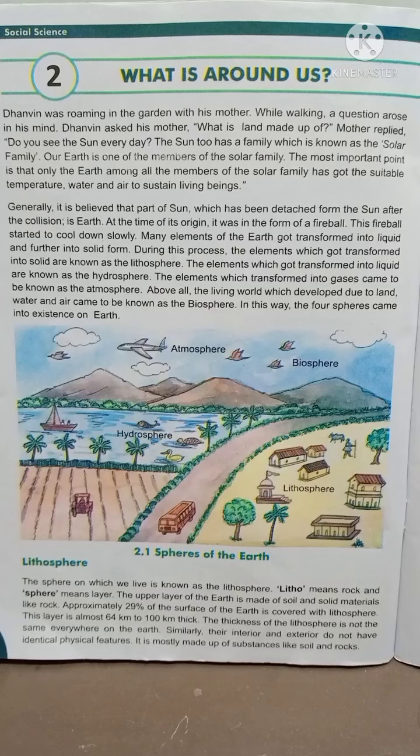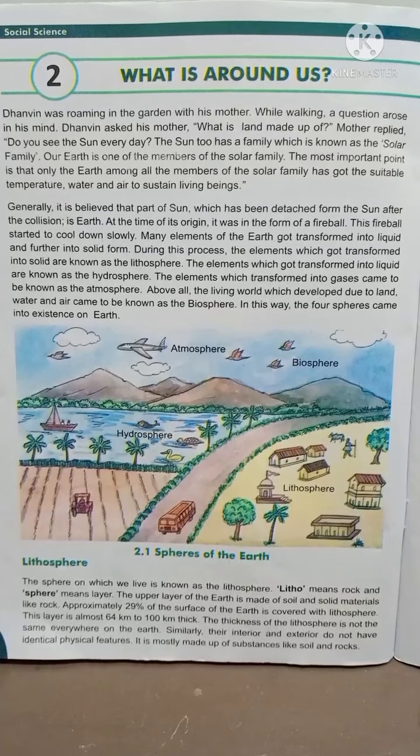Social Science Standard 8. Students, what do we see around us? Many things like land, water, trees, human beings, animals, birds, vehicles, houses, etc. So today we are going to study in detail regarding what is around us. So let's start with the lesson.